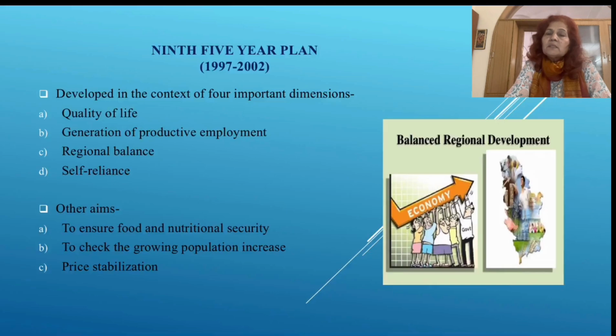Regional balances. Regional balance means from one state to another state there is no difference, equal development can take place, and industries can be established in each and every state. So, regional imbalances can be minimized, so that we can achieve regional balance. And then self reliance. We should not be dependent on any other country. We can produce food grains as well as other goods for the consumption and requirement of the people.